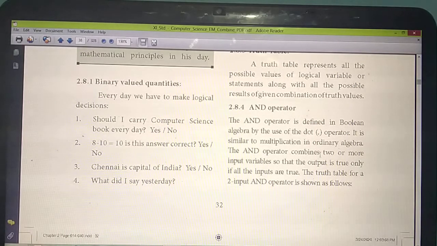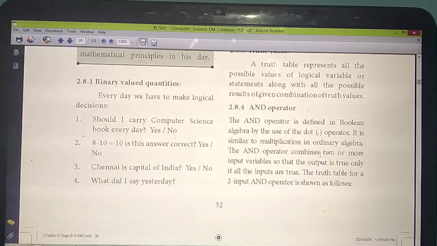For example, you are giving two inputs A and B. Take two inputs A and B. What are the two values you will take? 0 or 1. 0 means false, 1 means true. With the AND operator, you will get the answer true only if both the variables have the value true. What do you mean by true? 1. If A has 1 and B also has 1, then you will get the answer true. In all other cases the answer will be false. Understand? Each operator is very important.